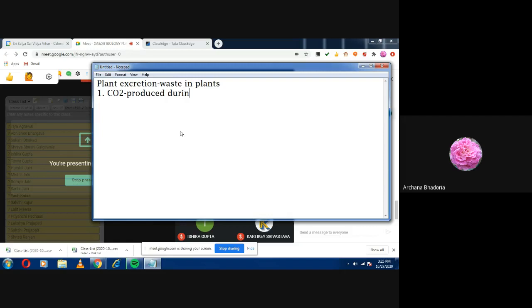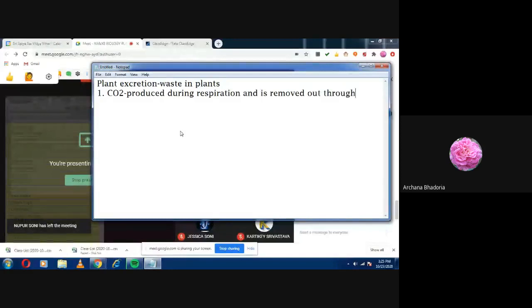Did you get the screen or not? Yes, ma'am. Write quickly. Produced during respiration and is removed out through stomata. Where these stomata are present, you can also write down. On the surface of leaves.